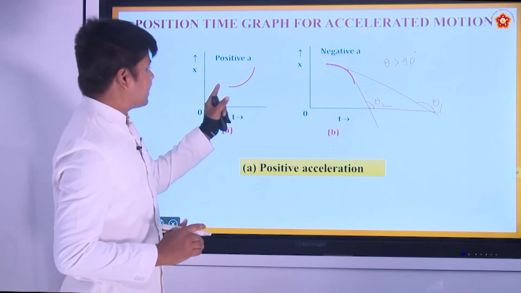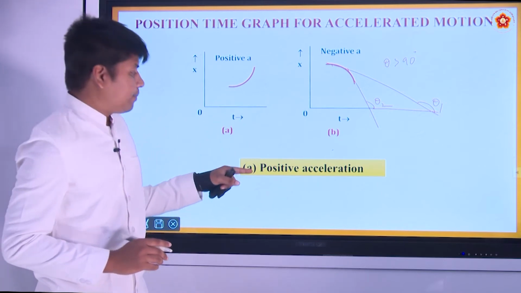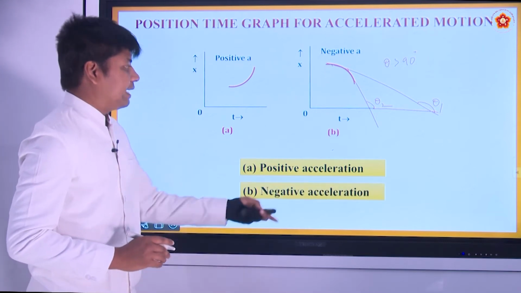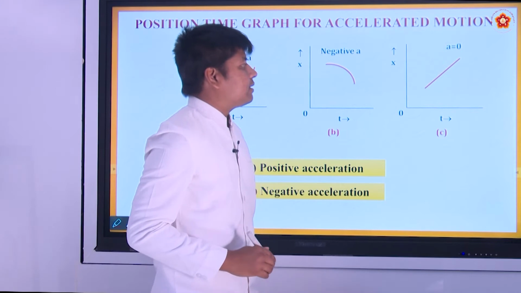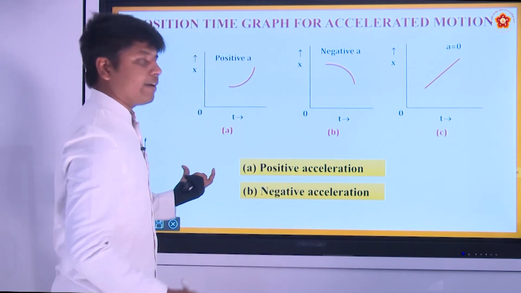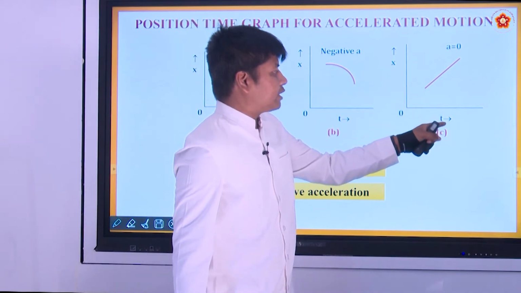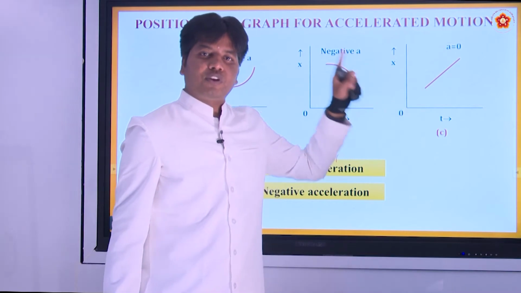So, when it is concave up, then you can call it what? Positive acceleration. When it is concave down, you can call it negative acceleration. All right. Now, you can see this. What does this mean? We have just solved the example. Here the rate of change of displacement with respect to time is what? Constant. The slope is constant. That means velocity is constant.